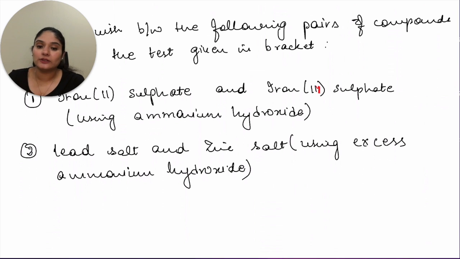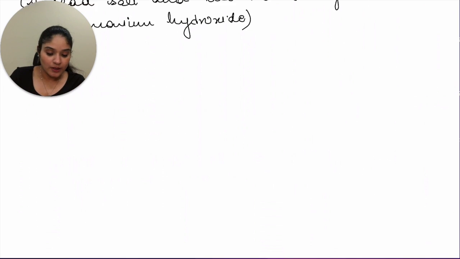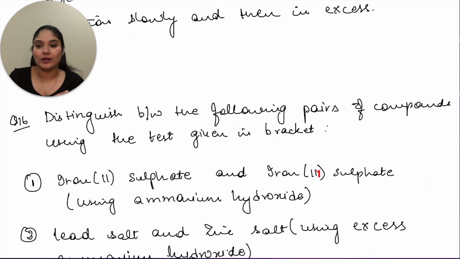The next is lead salt and zinc salt. So again, similarly, you can clearly mention the color of the PPTs. If solubility or insolubility is a factor of distinguish between them, then mention it. Otherwise, you can skip it. That is also fine. You can just stick to the color of the PPTs formed when the reaction has happened. Now, these would be all for the questions.